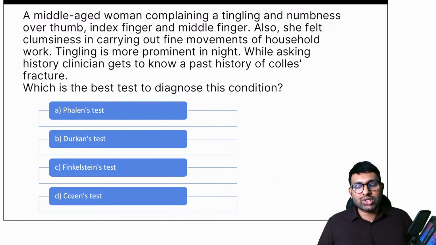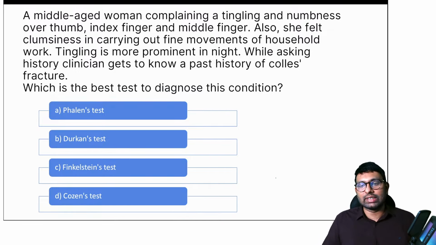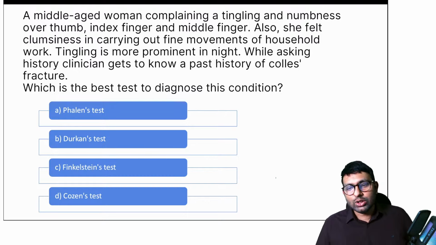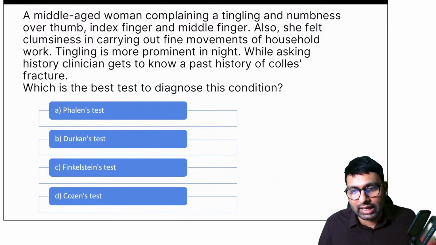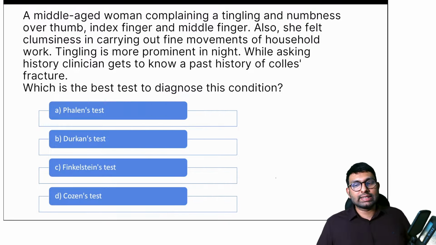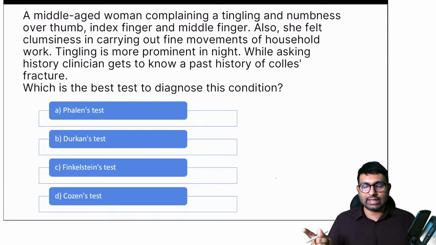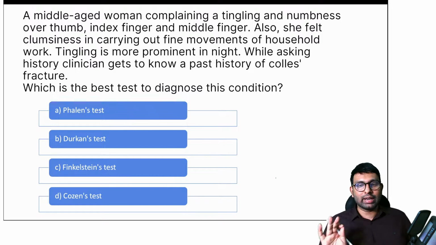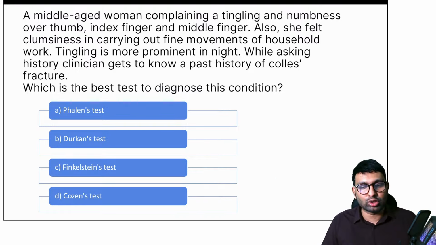So which tests are done in carpal tunnel syndrome? We have Fallon's test, we have Durkan's test, and we have reverse Fallon test. So which is the best test is now the second layer of the question. So which is the best test? Initially we do Fallon's test. Okay, Shahzad, you're right, absolutely right. It is carpal tunnel syndrome. Dr. Jain says that initially we'll do Fallon's test, but the best test, if you ask me, it is Durkan's test. Stardust also says the same.